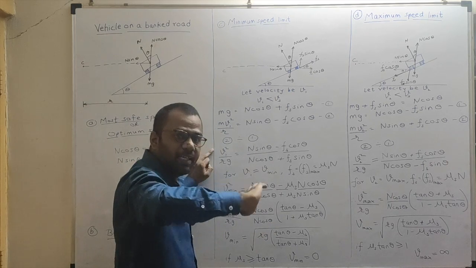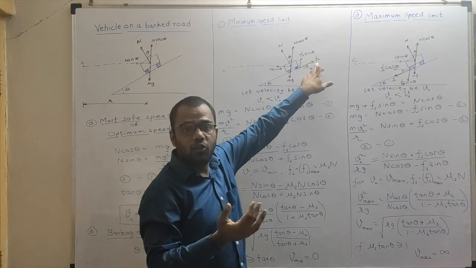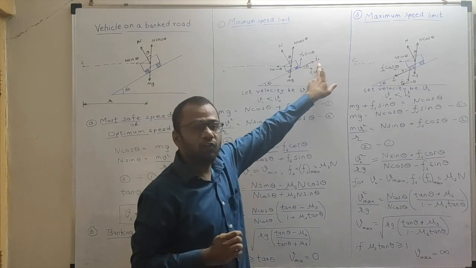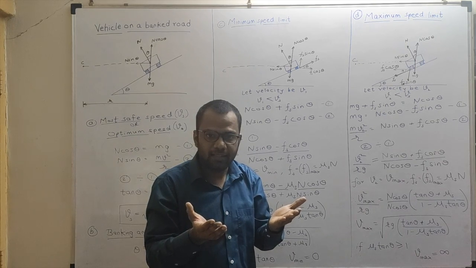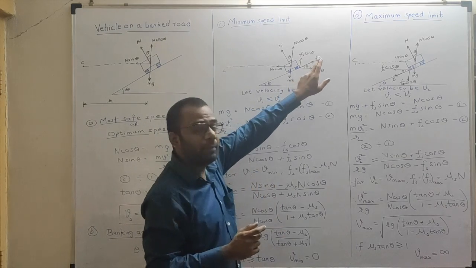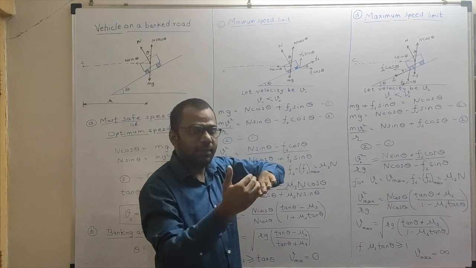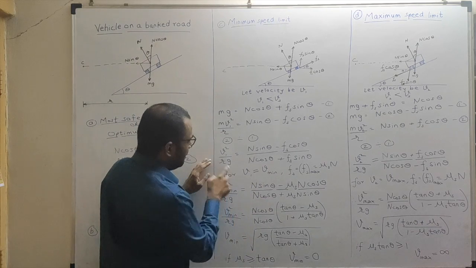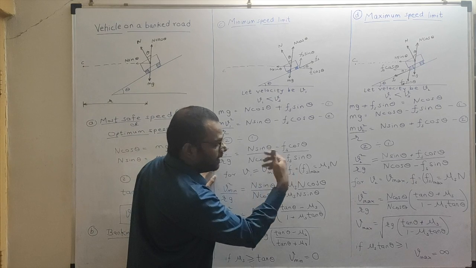Beyond that minimum limit, the vehicle will skid down because Fs won't be enough to stop it from skidding down. We have already talked about how static friction has a maximum limit, which is mu s into n. Beyond that limit, it won't be able to provide the necessary opposing force, and the vehicle will skid down. So from this equation, as you can see, for minimum velocity, Fs will be maximum.